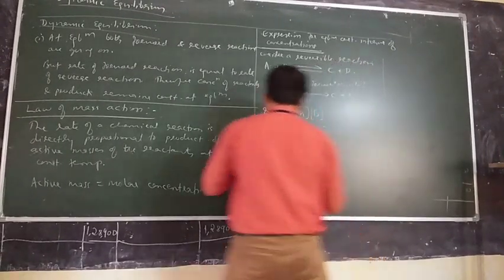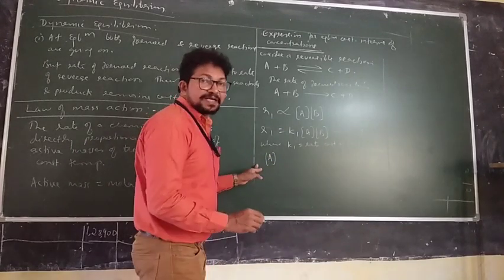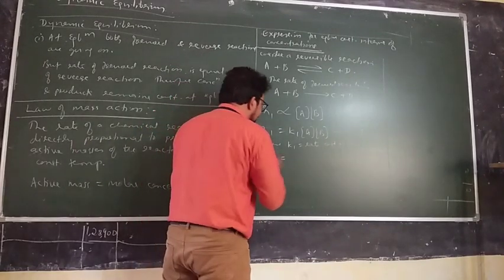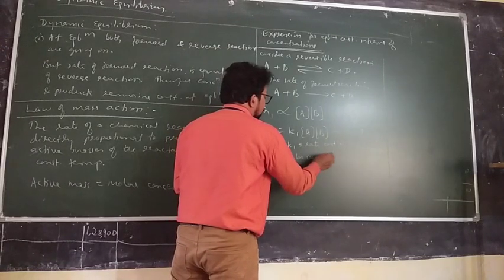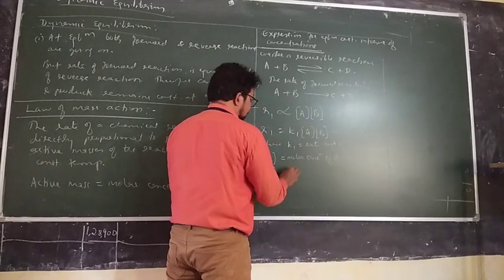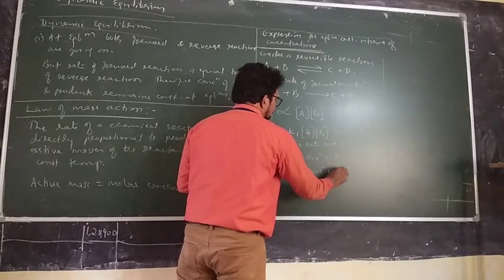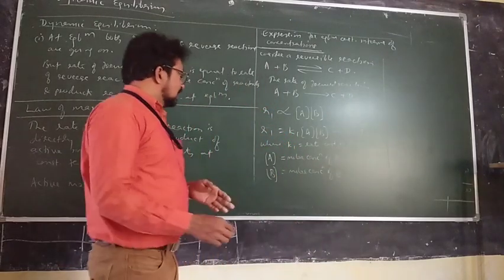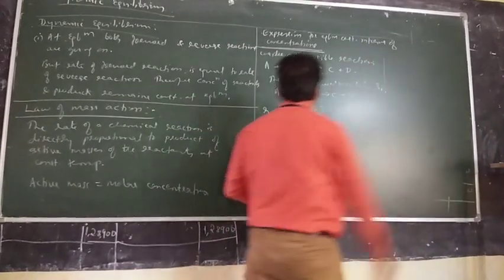And please note this point, square bracket indicates molar concentration of A, or active mass of A. Square bracket B indicates molar concentration of B. R1 is the rate of forward reaction.